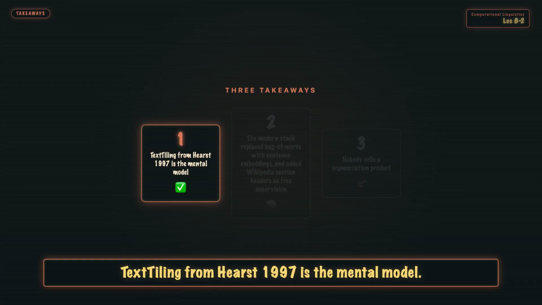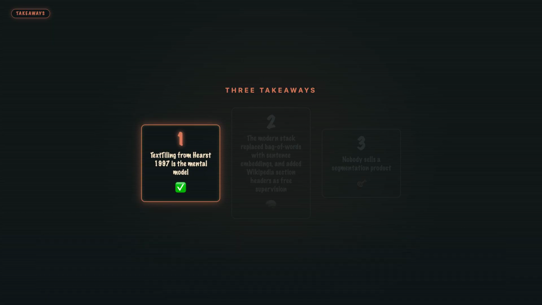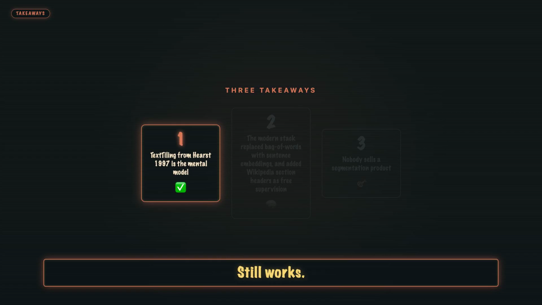1. TextTiling from Hearst 1997 is the mental model. Slide 2 windows across the document. Measure vocabulary similarity. Put boundaries at the local minima. No training, no labels. Still works.